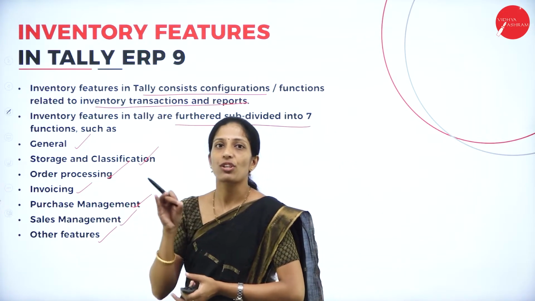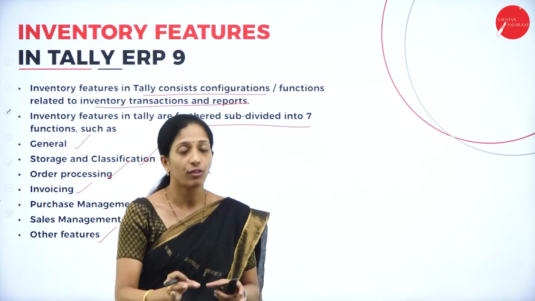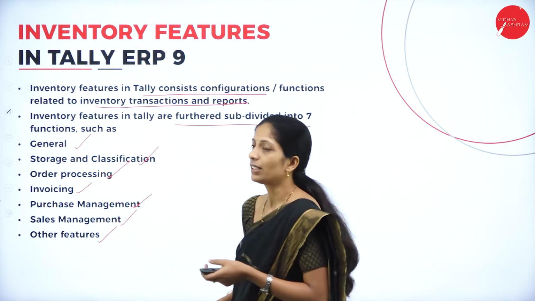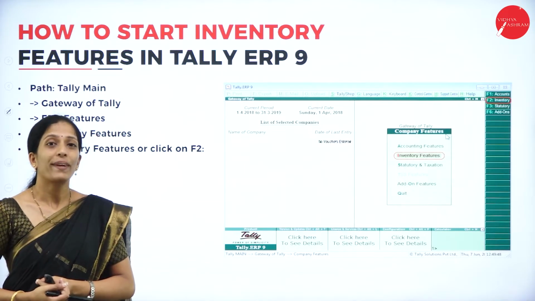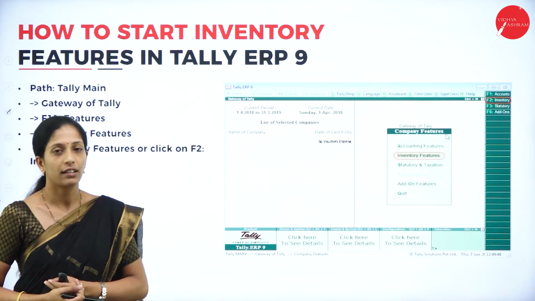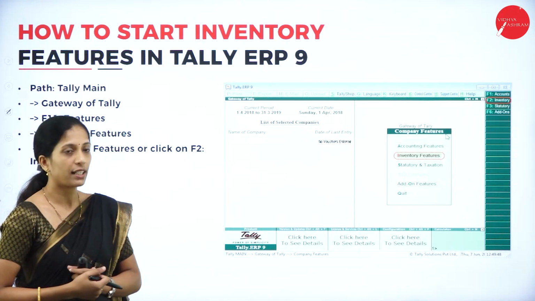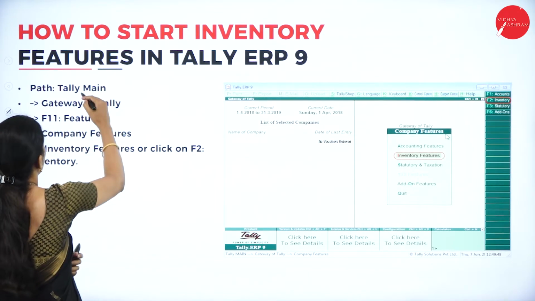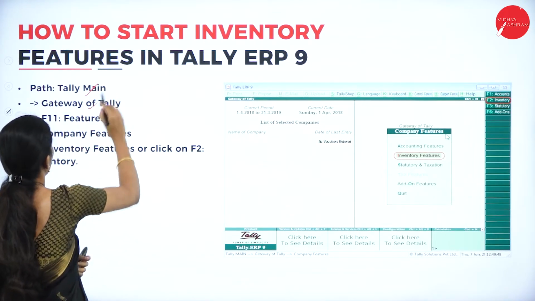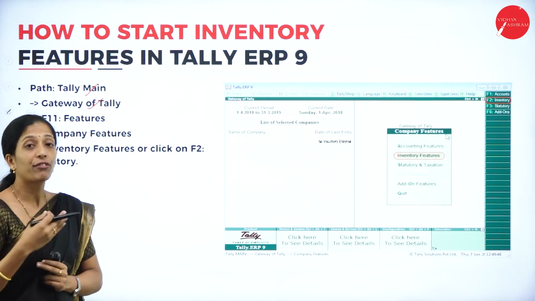The inventory features of Tally software are confined to inventories, which are subdivided into the following types. Now let us see how to start the inventory features in Tally ERP 9. You go to Tally main, so that the Gateway of Tally is opened.